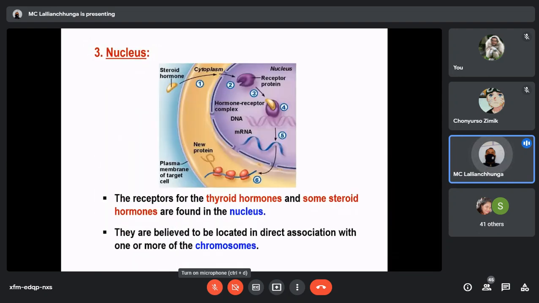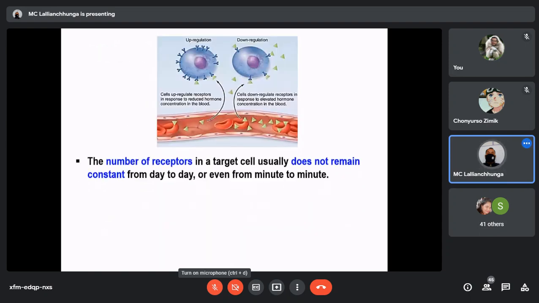Now what about the nucleus? Even inside the nucleus, hormone receptors are present. The receptors for thyroid hormones and some steroid hormones are found in the nucleus. Here we can see the receptor present inside the nucleus. They are believed to be located in direct association with one or more of the chromosomes. That means they are important for protein synthesis. So steroid hormones as well as thyroid hormones utilize the nuclear receptor, the receptor present inside the nucleus.